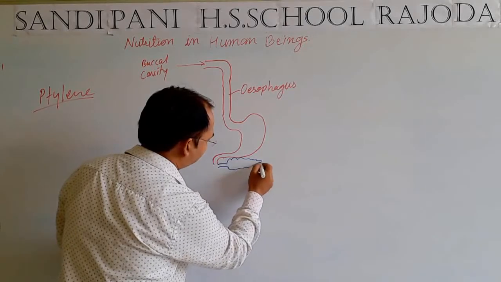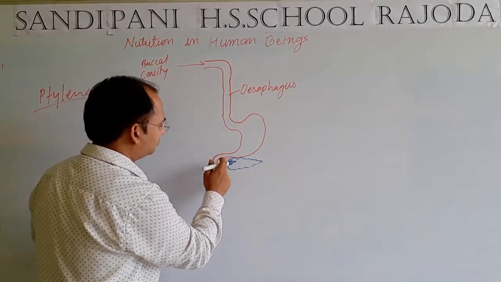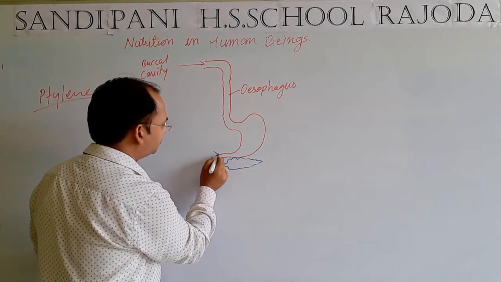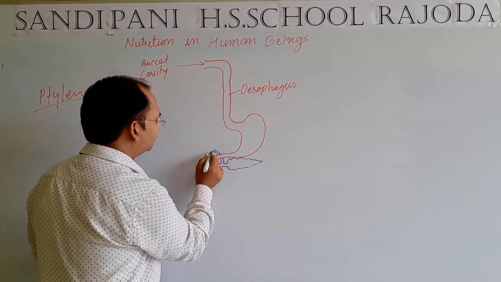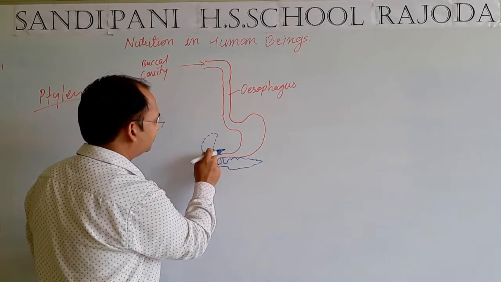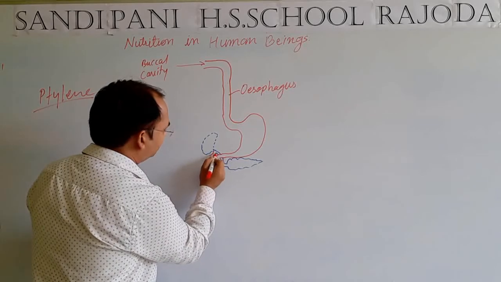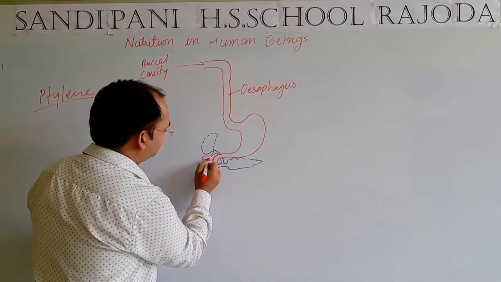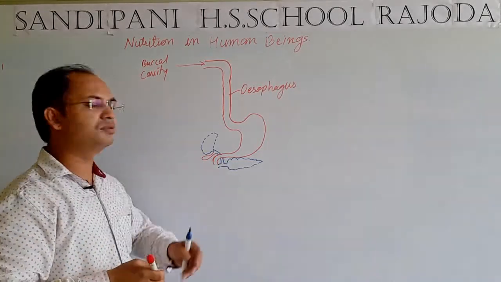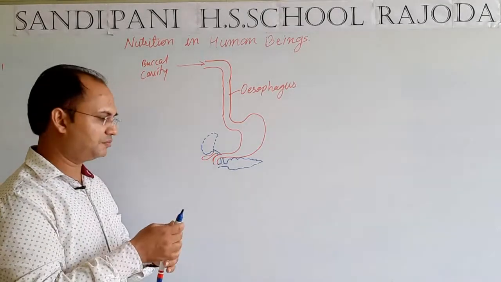This is our pancreas, and through the pancreas a common duct is connected to our liver, and from the liver, here, a storage for bile juice, the bile duct, is present.